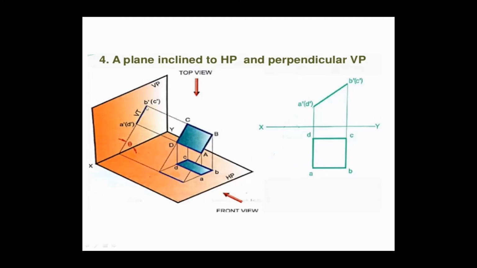But what will happen to the front view? My question here is, what will happen to the front view in the previous case and this case? If you incline, the front view length is the same. Imagine this rectangle was horizontal in the previous case, that is, parallel to HP. Then what is the front view length?